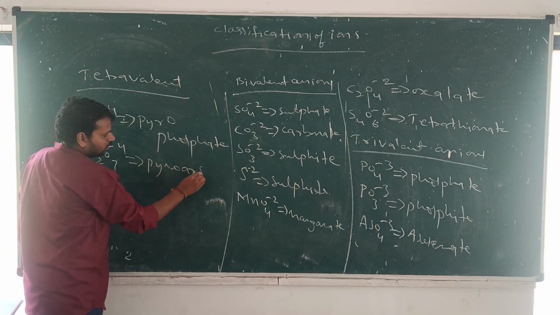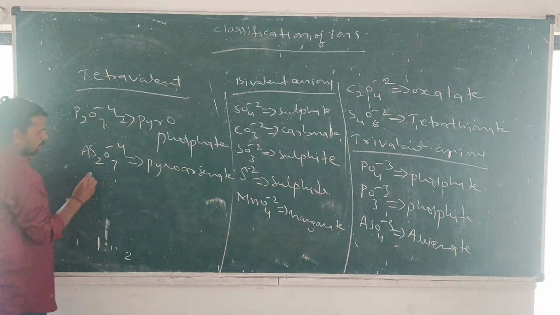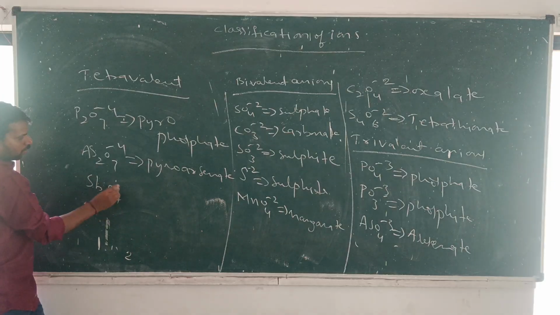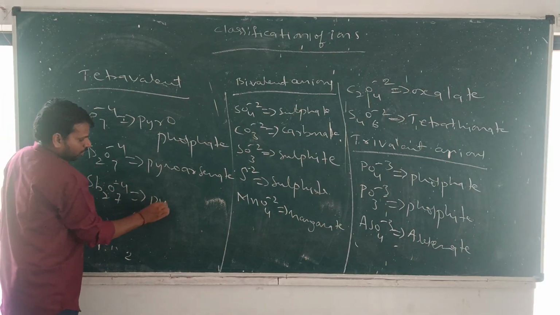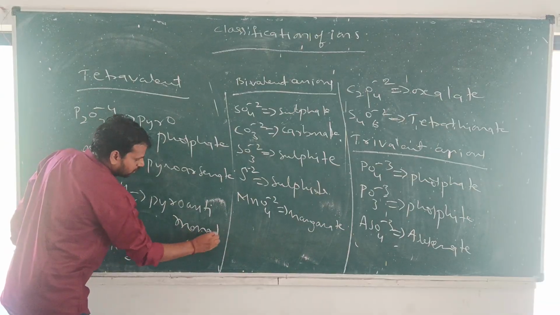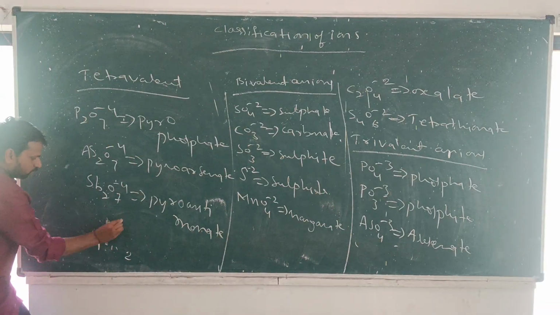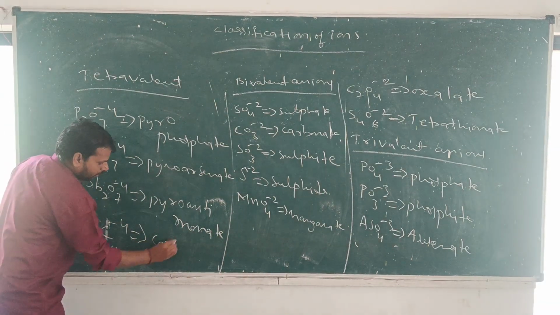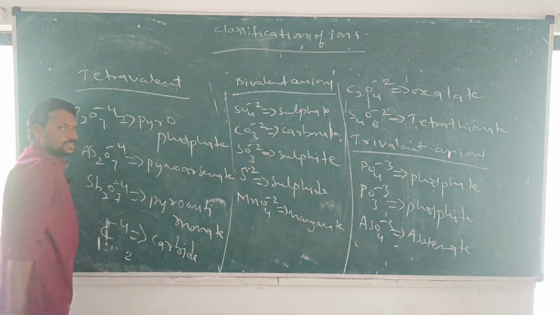Next, Sb2O7 minus 4, pyroantimonate. Next, C minus 4, carbide. So this is the classification of ions.